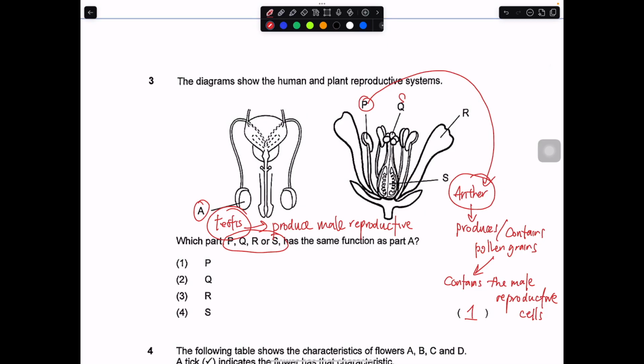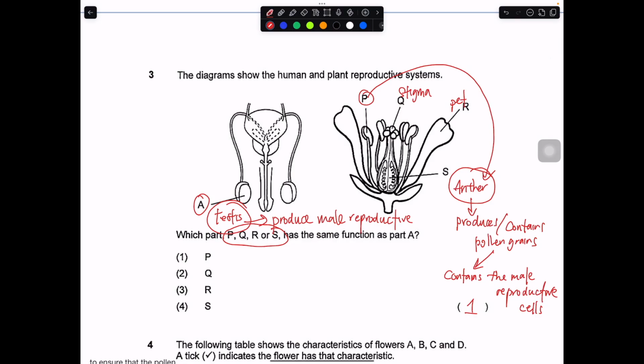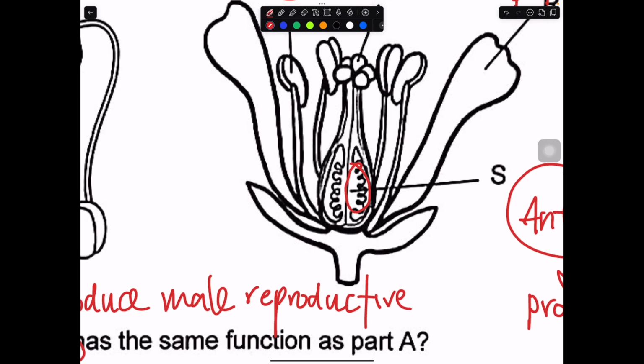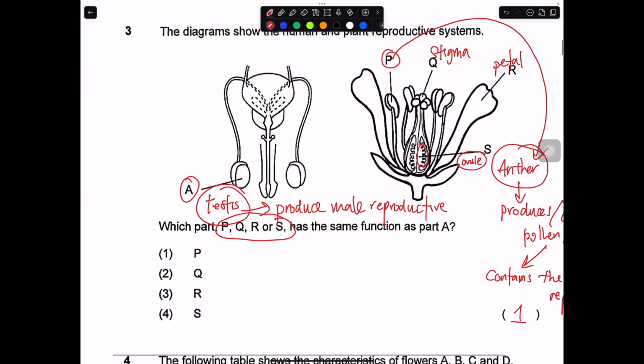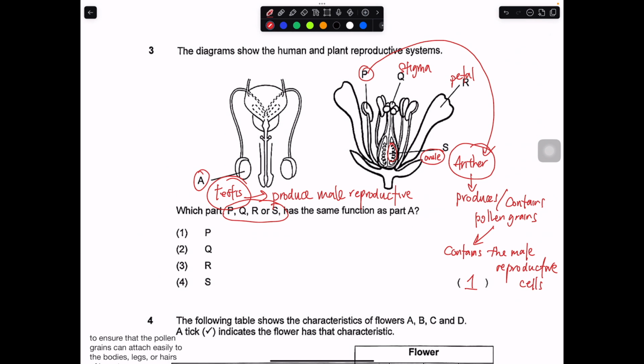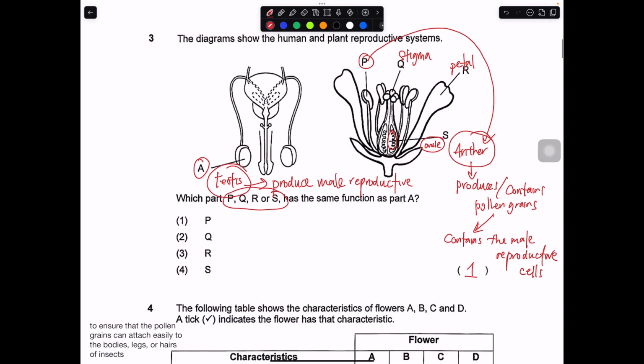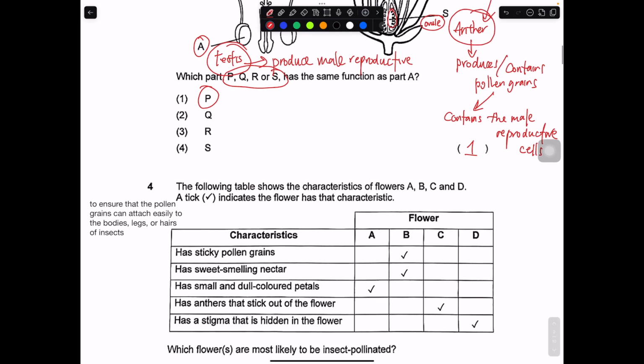Q will be the stigma. R will be the petals. S over here looks like it's pointing to the inner part of the ovary, so I will say that this is the ovules. This is the ovule in this case. So with that, for number 3, 1 is the correct answer. No doubt. Let's move on to question number 4.